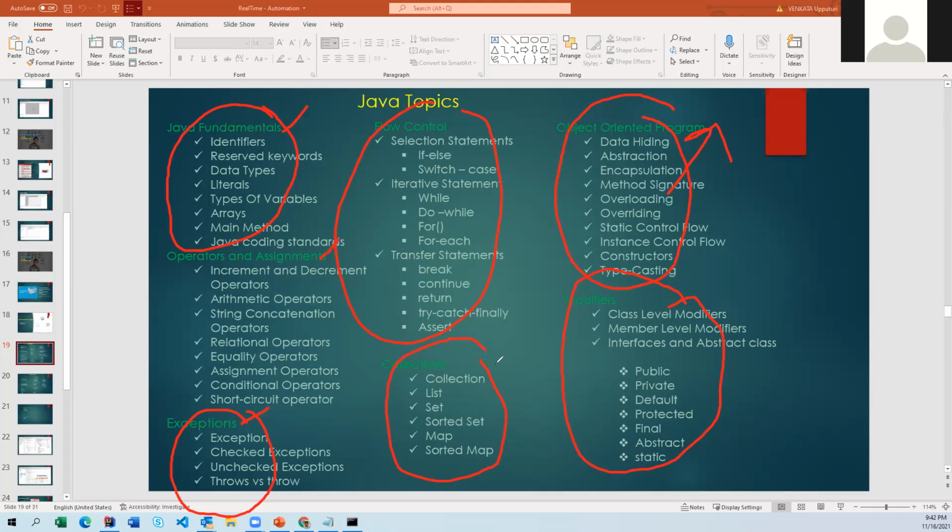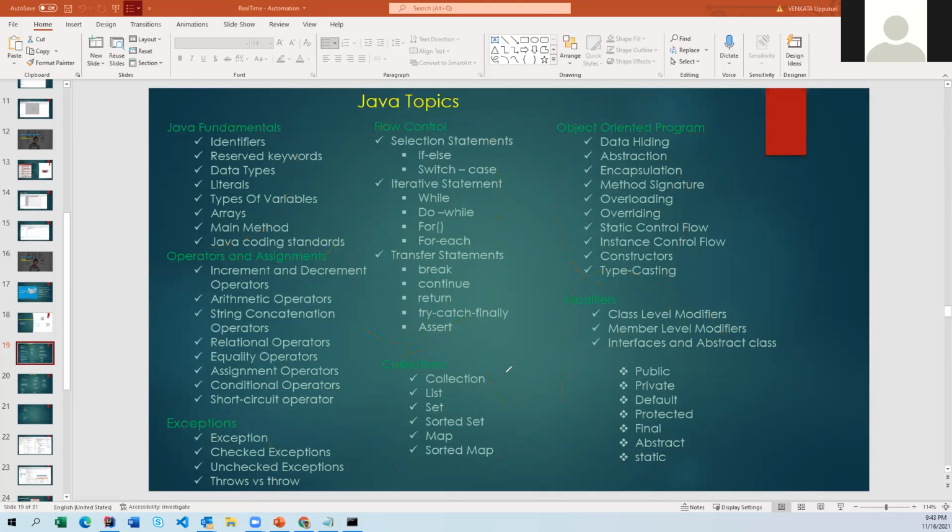And also collections. Collections is also one of the biggest topics in Java. This is also a big ocean, but whatever we are learning, we are trying to learn perfectly, and then we can apply it.